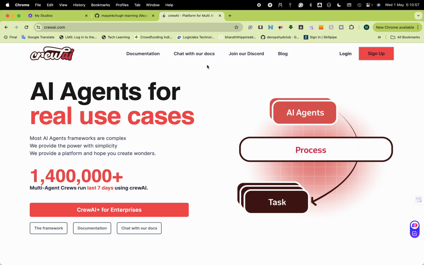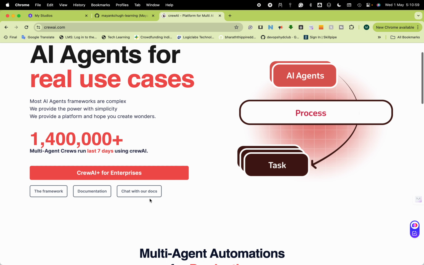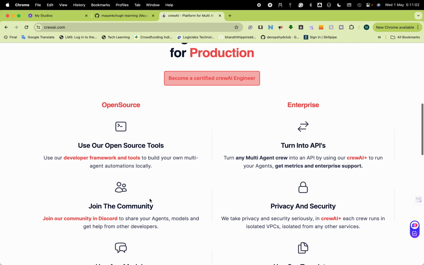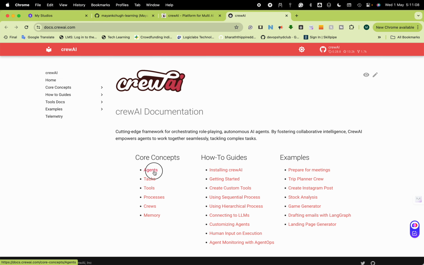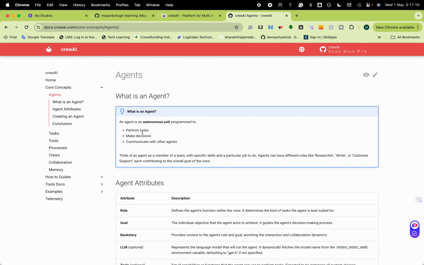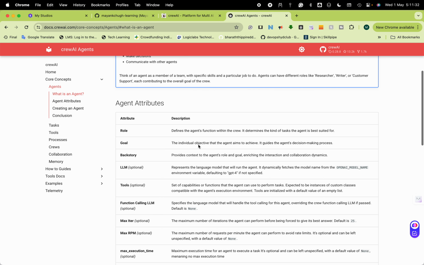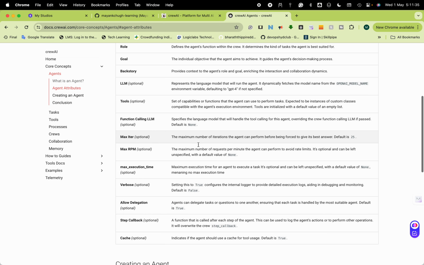So this is the crew.ai website. You can see how it works, and you can go through the documentation. See that there are agents. As I was saying, what is an agent? They can perform tasks, make decisions, and communicate with other agents. One agent can also delegate its work to another agent. Once one agent's work is completed, the other agent will start its work. And you can use LLMs for doing that work.